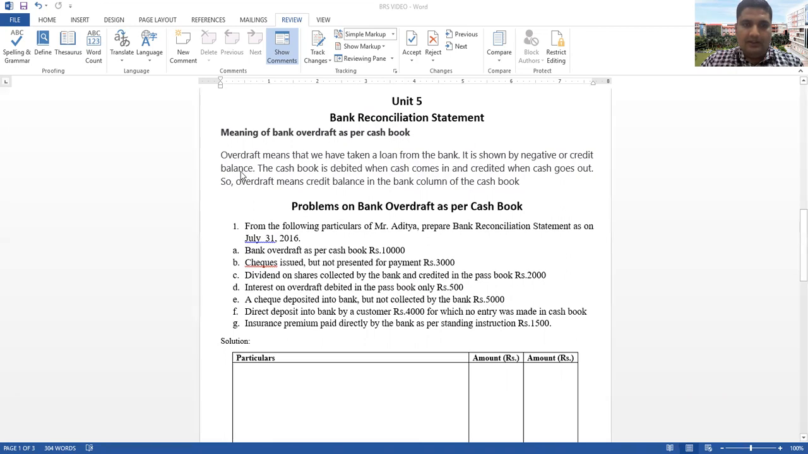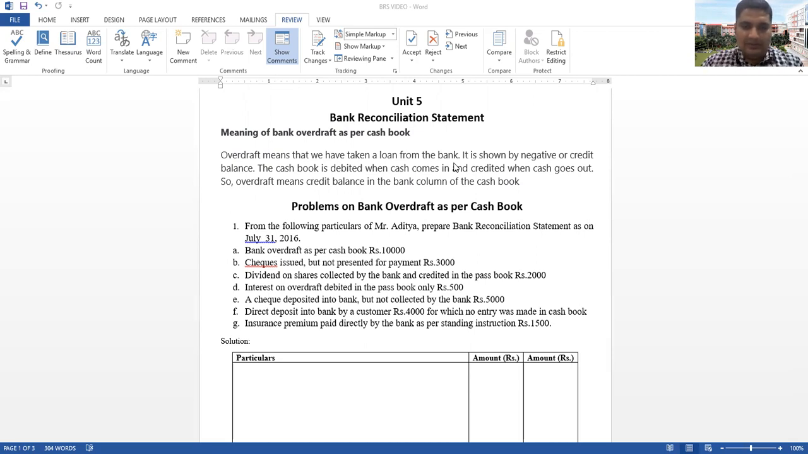So the meaning of bank overdraft as per cash book: overdraft means that we have taken a loan from the bank. It's shown by a negative or credit balance. The cash book is debited when cash comes in and credited when cash goes out. So overdraft means a credit balance in the bank column of the cash book. Regarding this meaning, we have two sums, which we are going to discuss now.